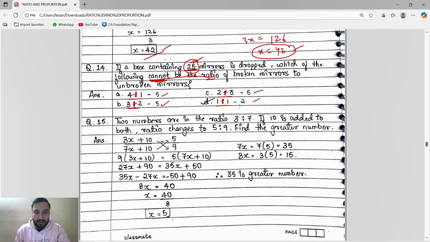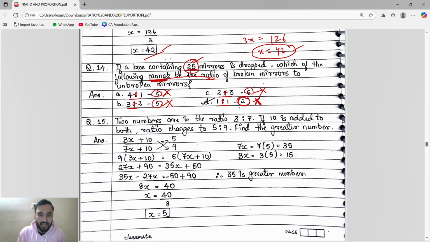As I said, two conditions will happen, either it can be the ratio or it cannot be the ratio. If they say cannot be the ratio, we have to add all the ratios and check in which ratio the factor is not 25. So this is 5, this is 5. Is 5 a factor of 25? Yes. So guys, here 2. In 2, will a factor of 25 come? No sir, in 2 a factor of 25 will not come.